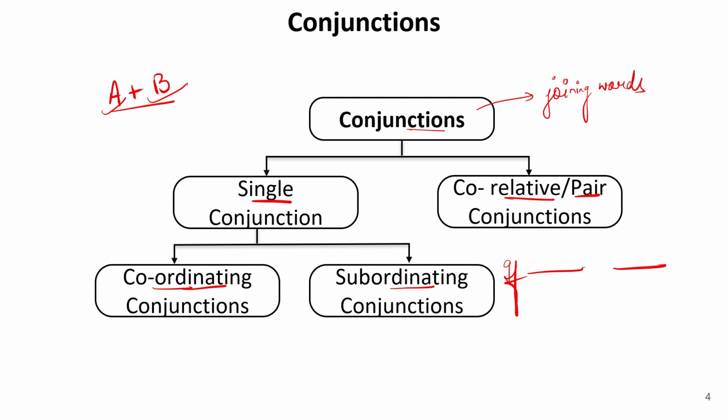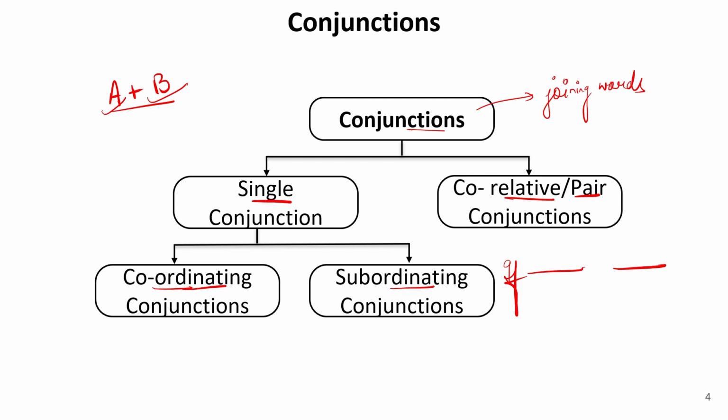So when a clause depends on another, it is known as subordinating conjunction, in which something or a clause behaves like a subordinate. Now who are subordinates? Obviously they are your juniors who work under you. So those juniors are your subordinates. So they totally depend on you. Similarly, we have subordinating conjunction in which one clause of the sentence depends on the other clause of the sentence. So that is known as subordinating conjunctions. Now we'll discuss these conjunctions in detail one by one.